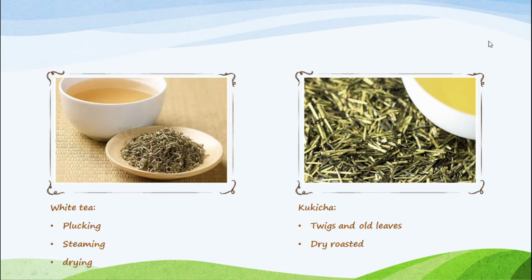Next, kuchika. Kuchika is called winter tea. Kuchika is made from twigs and old leaves burnt from the tea plant during its dormant season and dry roasted over a fire. It is very popular and it is also healthy. And in Japan, it is very famous.